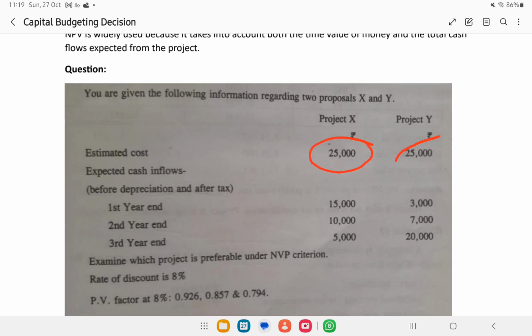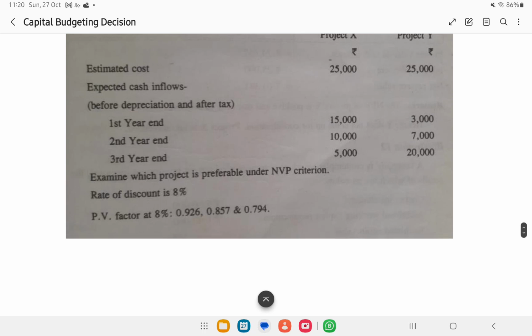Okay, the investment we have to make is in project X and project Y. They have made this proposal before us. They said that in the upcoming 3 years, this much amount will be paid. Project X will pay this much amount for 2 upcoming years. Project Y will pay these amounts in the upcoming years. Also, we will have an idea on what percentage return we should expect. What we have in our mind is that we should get a return of at least 8% from this investment.